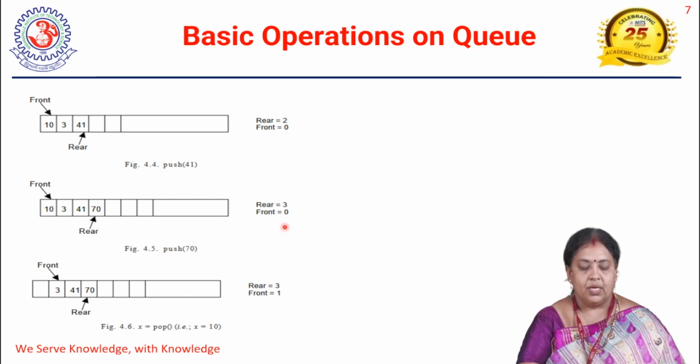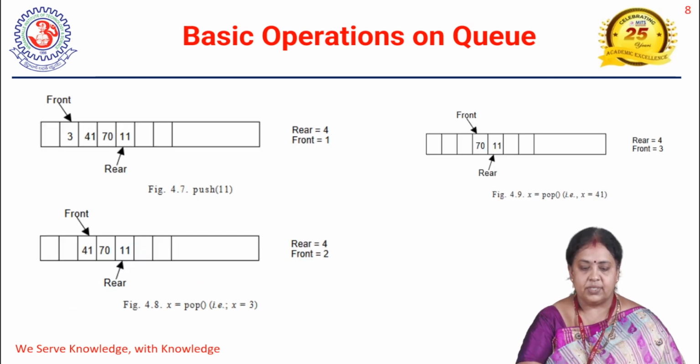Previously it is 0. So now when we delete 10, the front position moves to the next element, that is front equal to 1. Now see here, what is the front position? 1. And what is the rear position? 4. Now we are inserting one more element, that is 11. So the rear becomes 5 and front is 1. Now if you want to delete, we cannot delete any one element. We can delete only the front element. So whatever element is at the front position, that can only be deleted.